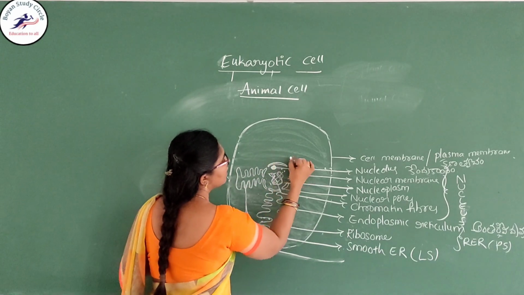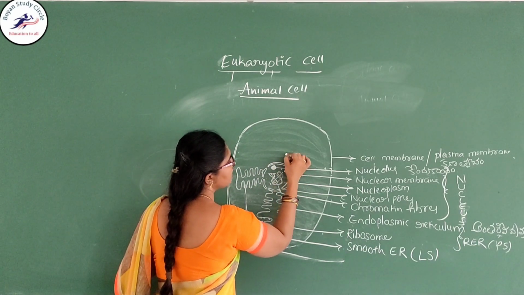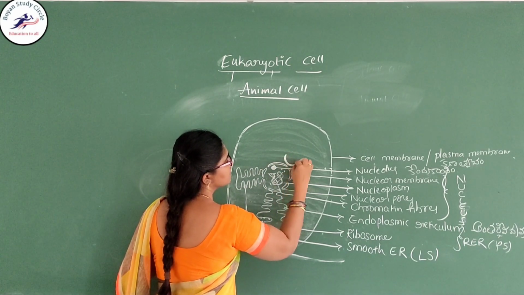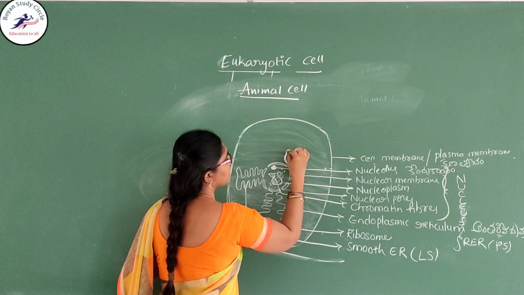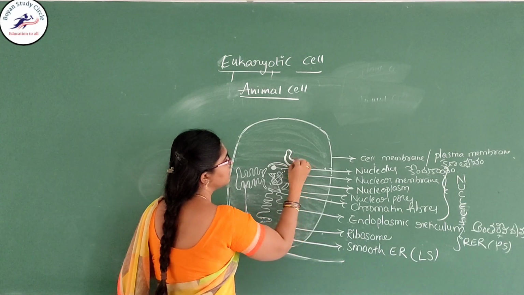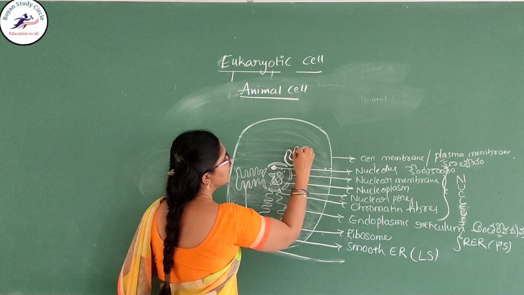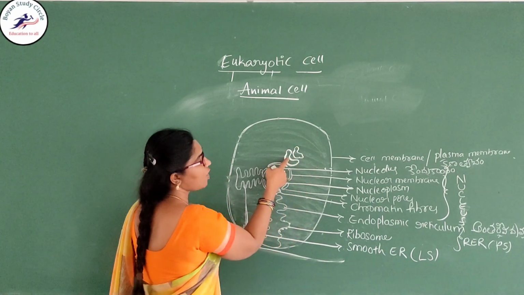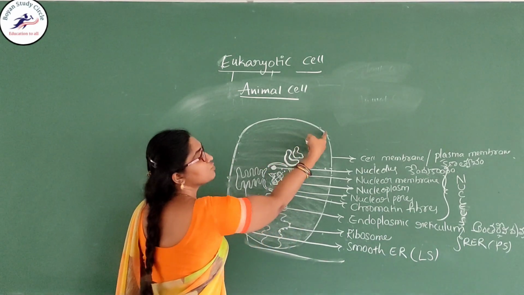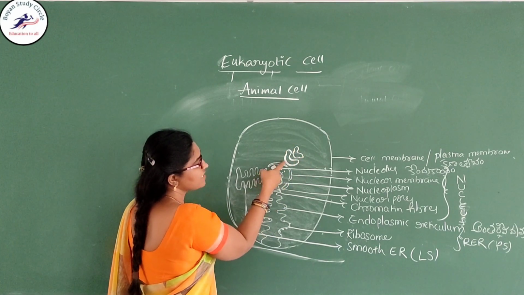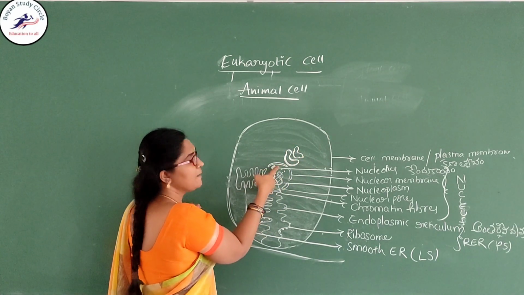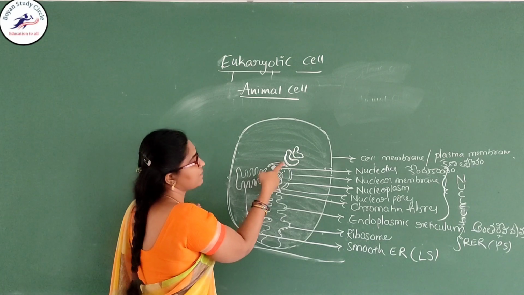And here some convex bodies are present. If you observe this diagram, some concave structures are present towards the plasma membrane, and convex structures are present towards the nuclear membrane.